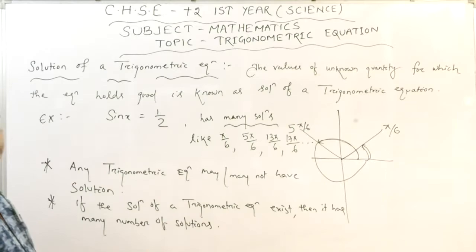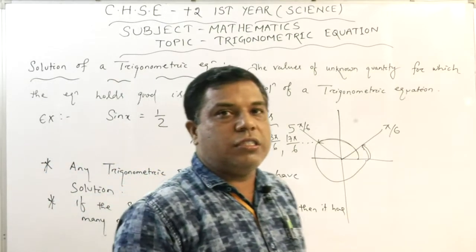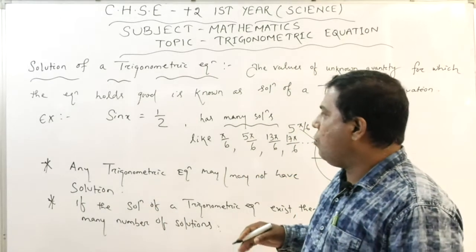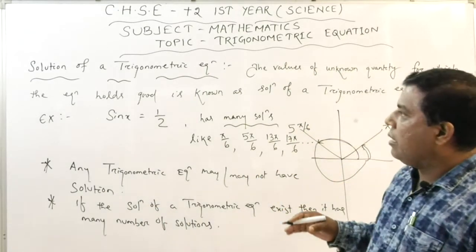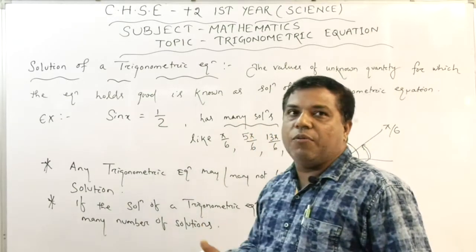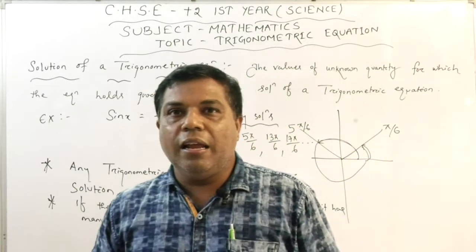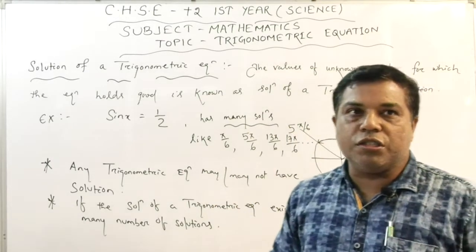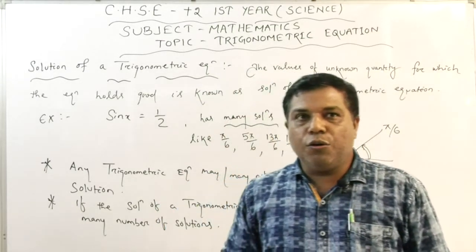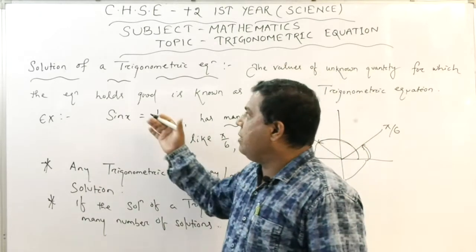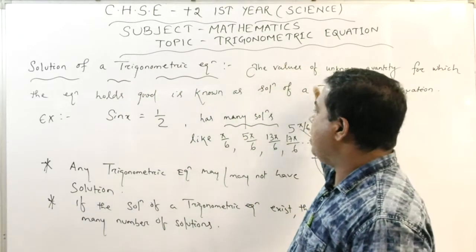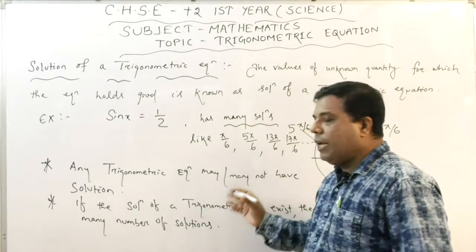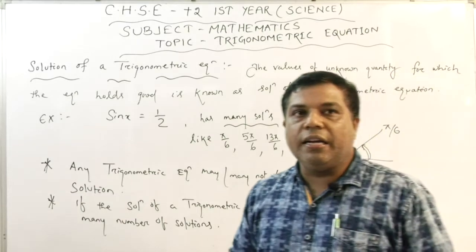It has many number of solutions if it is existing. Clear, dear students? So we are clear about these concepts, what is the meaning of solution of a trigonometric equation and what we mean by many number of solutions. I hope you are clear about this concept, the solution of a trigonometric equation, and the concept of existence of a trigonometric solution.